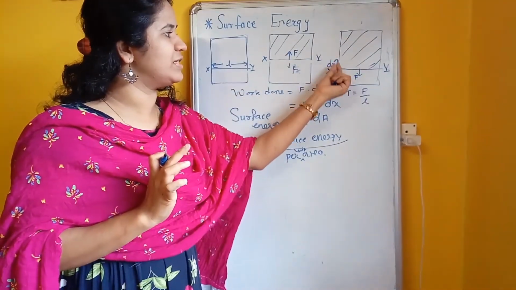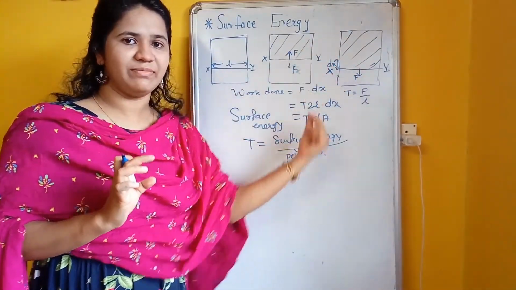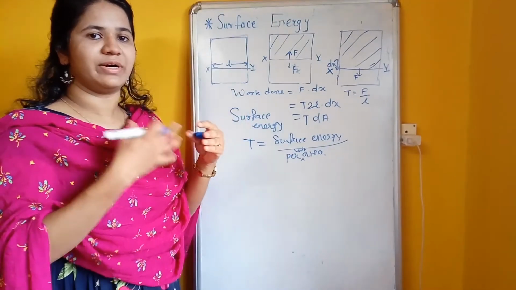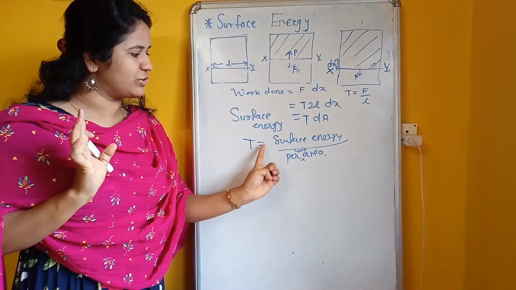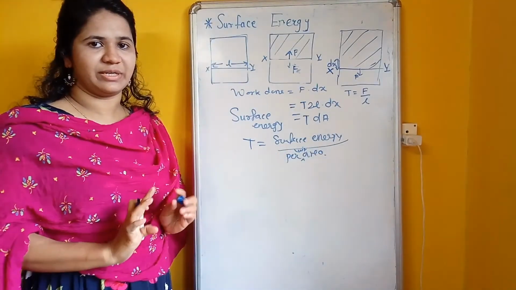This is the surface energy, for which we have to do some work. That's why the molecules get spread out. So we can also write it as surface energy per unit area.